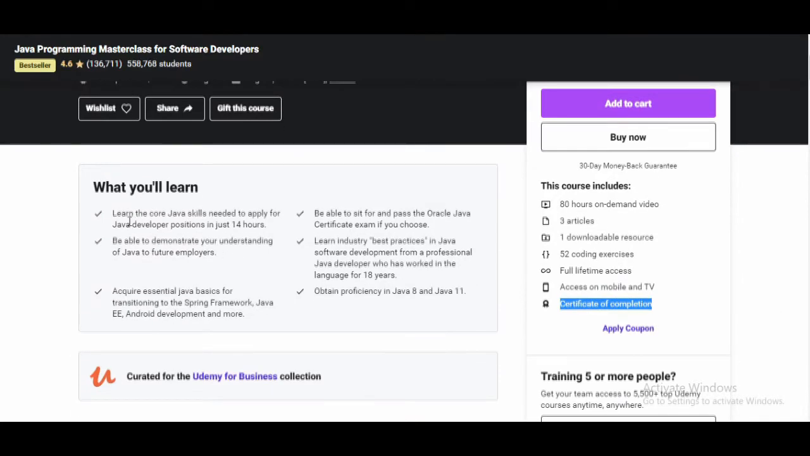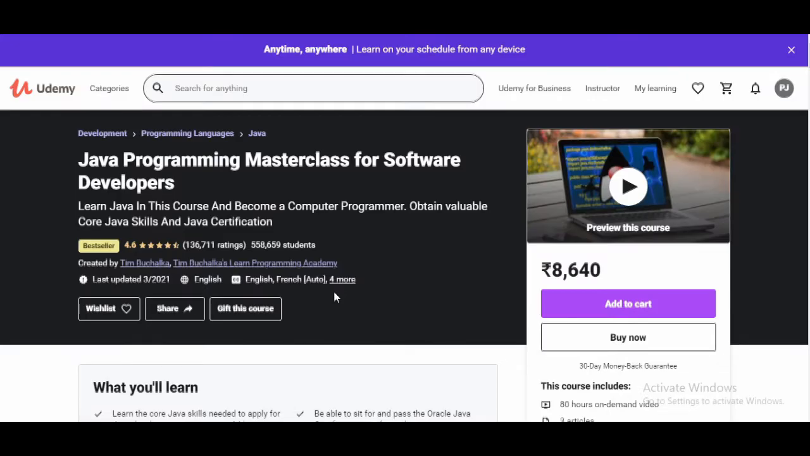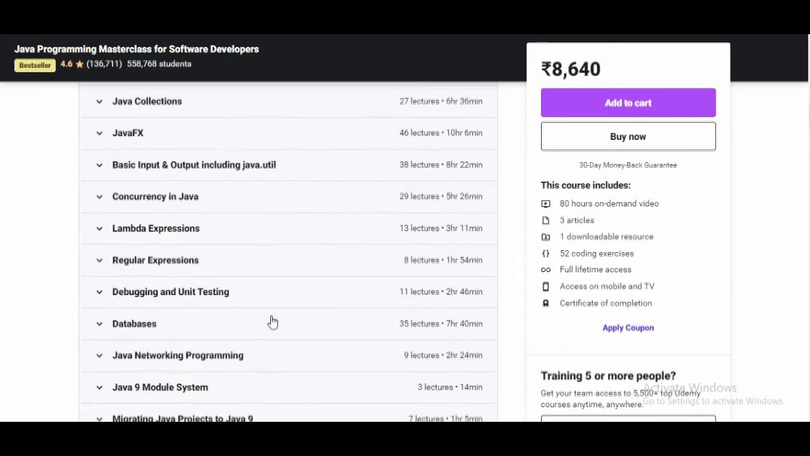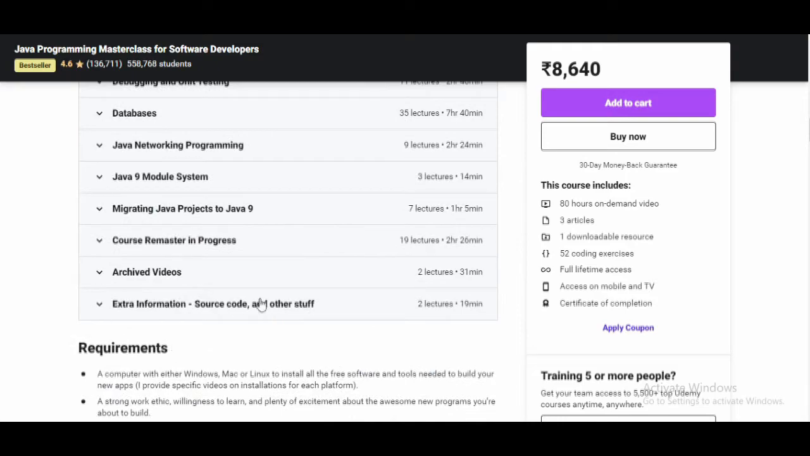Through this course you will learn the core Java skills. You will be able to demonstrate your understanding of Java to a future employer. You will be able to sit and pass an Oracle Java certification exam, and learn industry best practices in Java software development. Each and every topic of Java will be covered in this course. You can see the course material over here. You can see each and every topic is covered in this course.